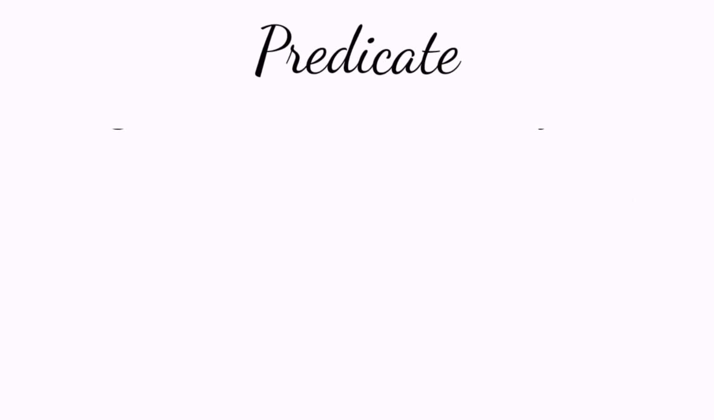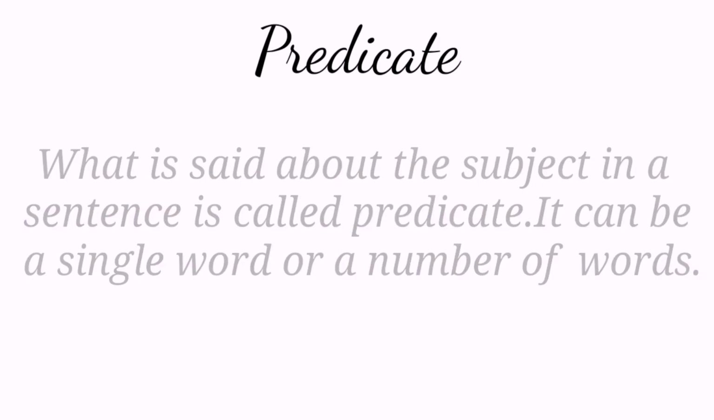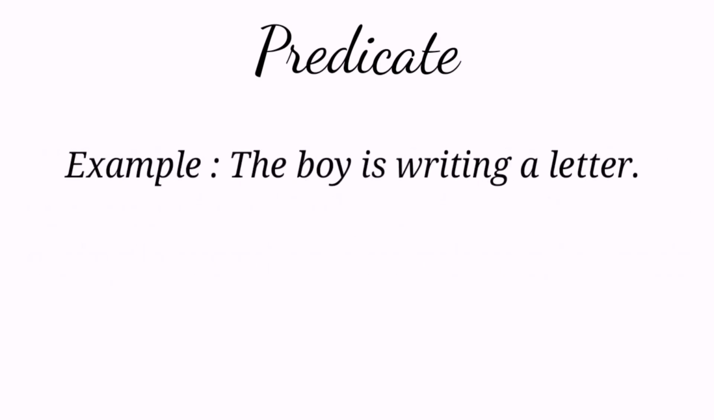Predicate. What is said about the subject in a sentence is called the predicate. It can be just a single word or a number of words. Look at the example. The boy is writing a letter. If we ask a question, what is the boy doing? Our answer will be, is writing a letter. So here it is the predicate. Look at another example. I go. Here, go is the predicate.